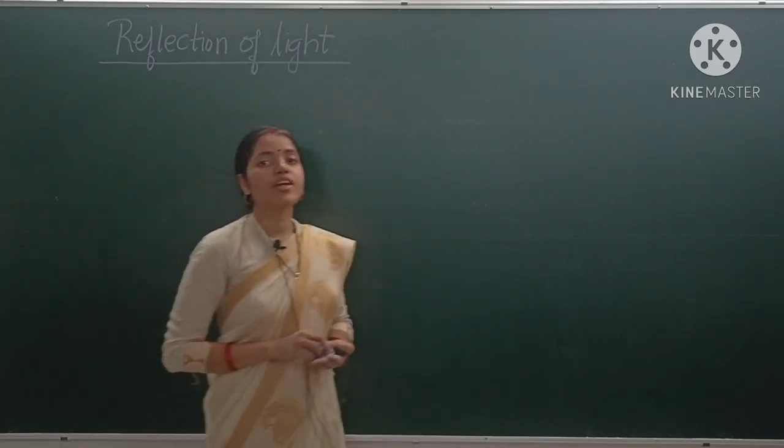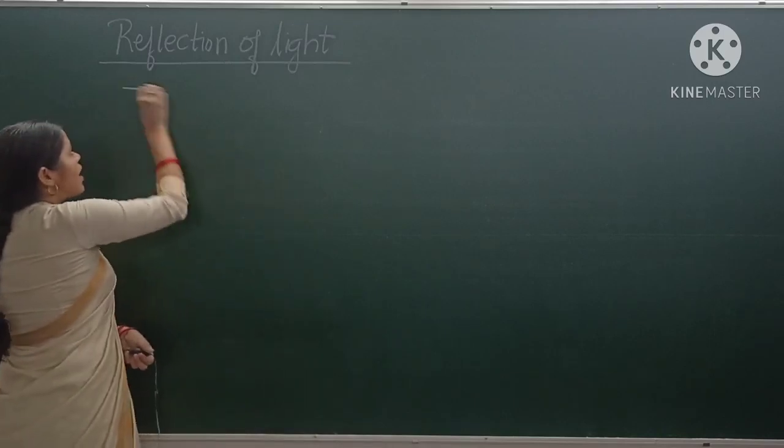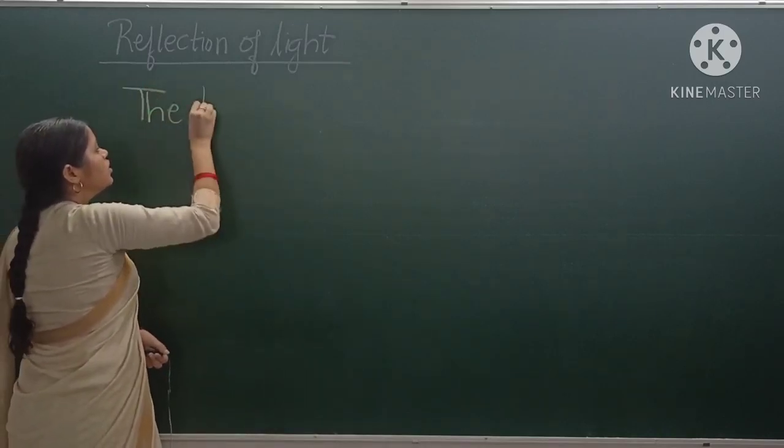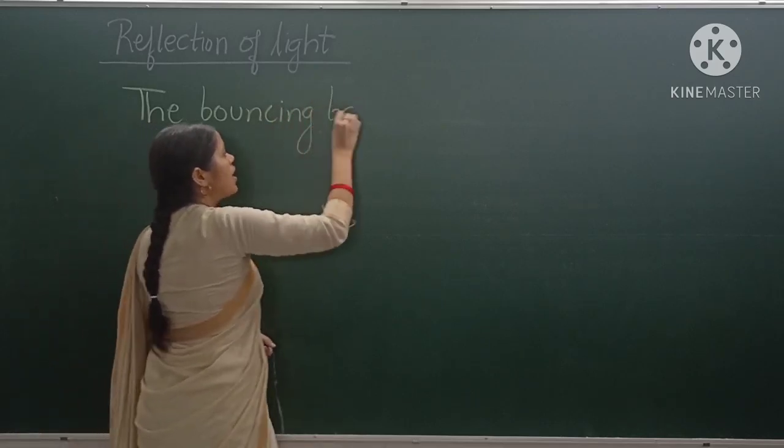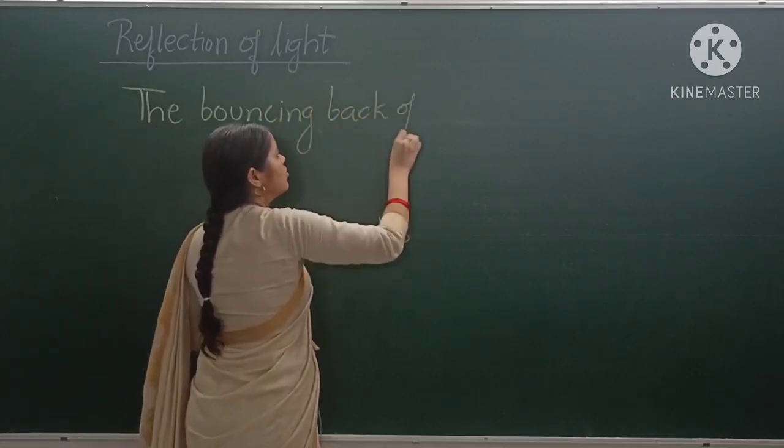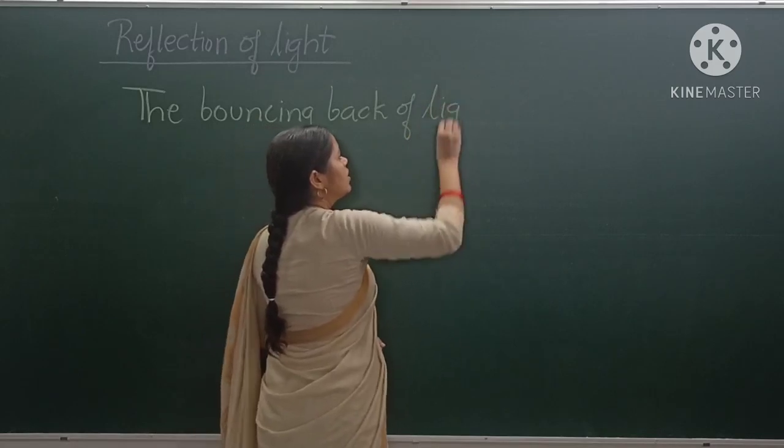So we define reflection of light as the bouncing back of light.